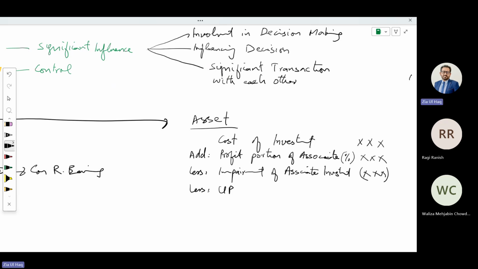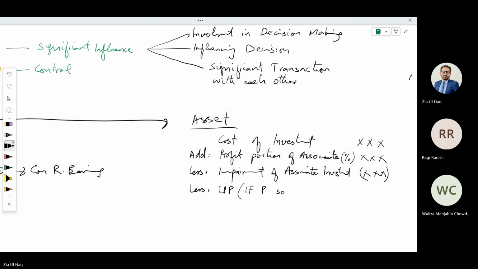If there is an inter-transaction between parent and associate, and those transactions have been performed using selling price, we need to identify how much inventory is unsold at the year end. We need to calculate the unrealized profit. So we need to deduct the unrealized profit part from this associate asset if